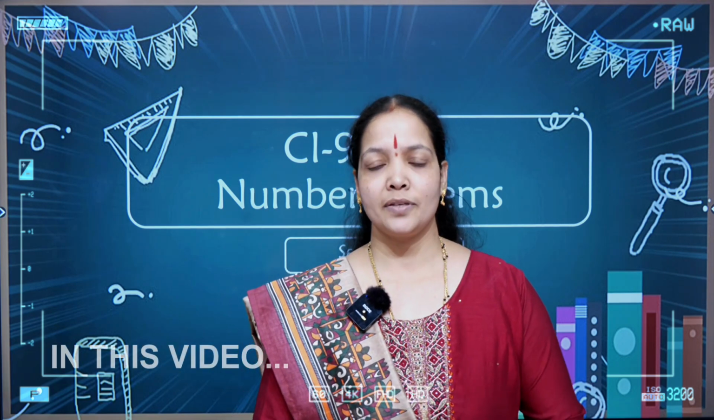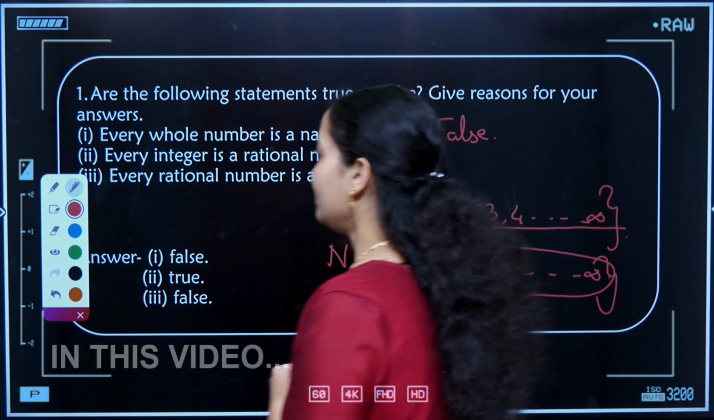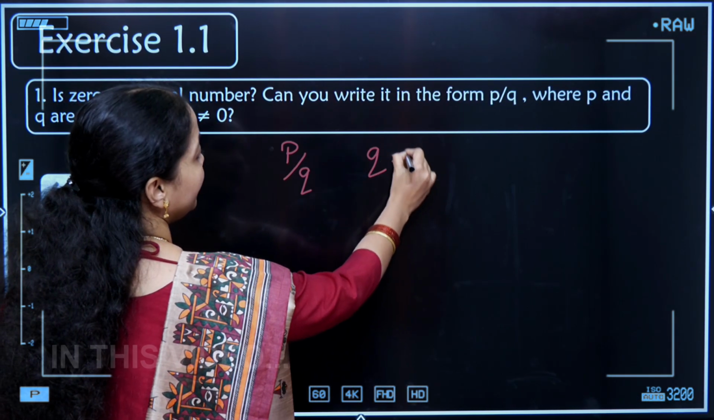There were many types of numbers called natural numbers, real numbers, rational numbers, and every integer is a rational number because p by q, where q should not be equal to 0.